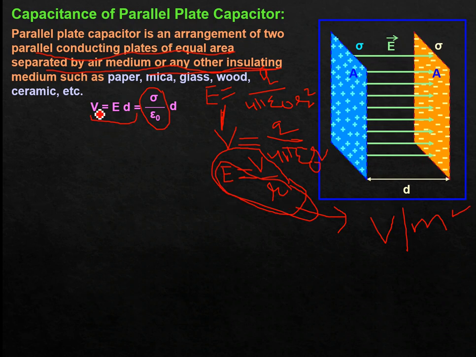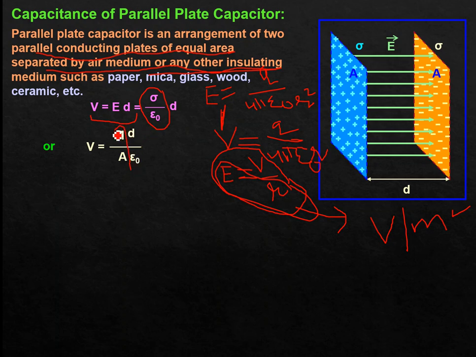Now V equals E into D, where E is sigma divided by epsilon naught in this region. Now what I want is capacitance. Sigma is the surface charge density, that is charge per unit surface area.